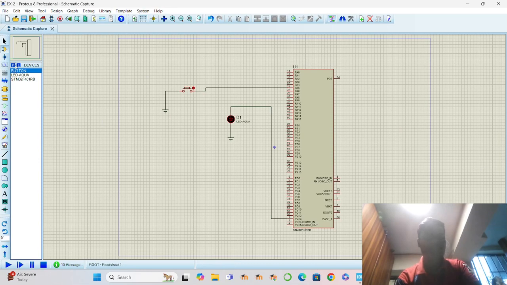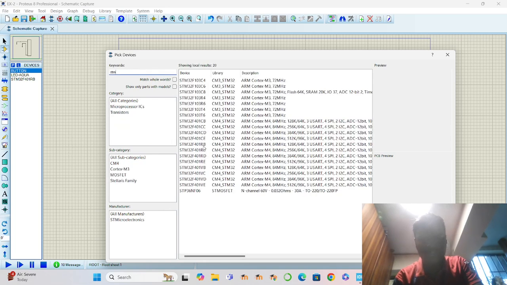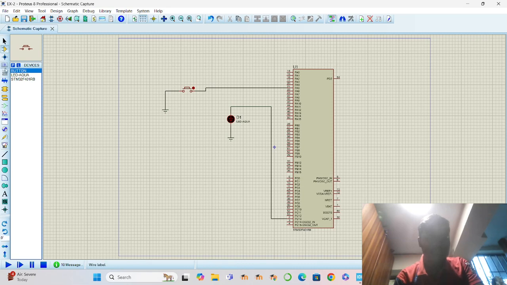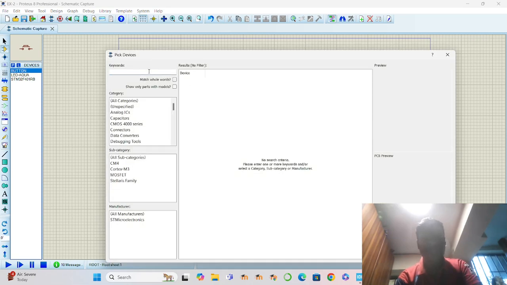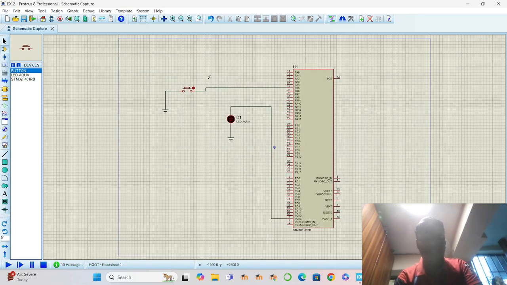In the Proteus function, in this P value we need to type STM, then we need to select STM32F401RB. Later again we need to go to P and select button. Then later we need to select the LED file. After that we need to take a ground from sub-circuit nodes and we need to take two grounds.